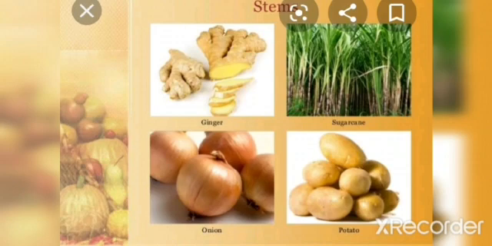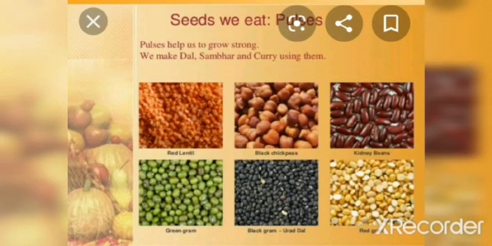Now we will discuss how seeds are important for us. If I ask you a question, do we eat seeds? Yes, we eat seeds of some plants. If you see this picture, these are the examples of some pulses. So pulses are also seeds which are rich in protein. Here you can see Bengal gram, green gram, black gram, arhar dal, kidney beans, rajma, chickpeas. So these are the examples of pulses that we commonly use in our food.